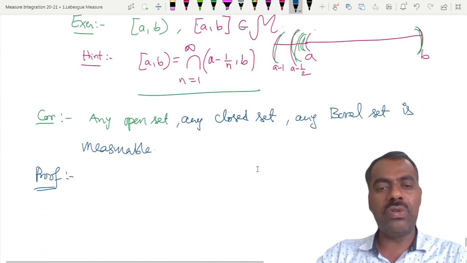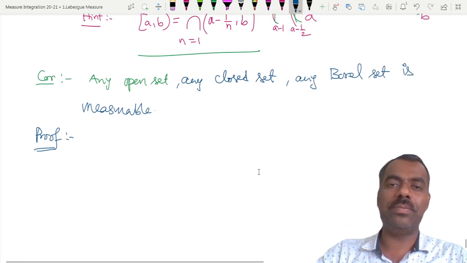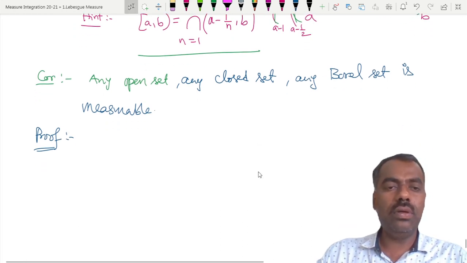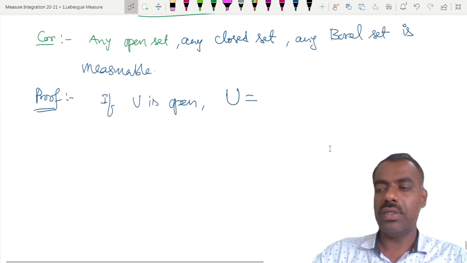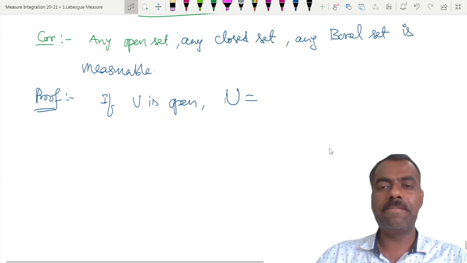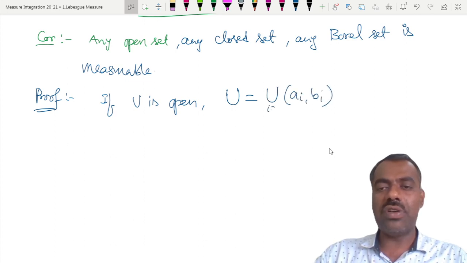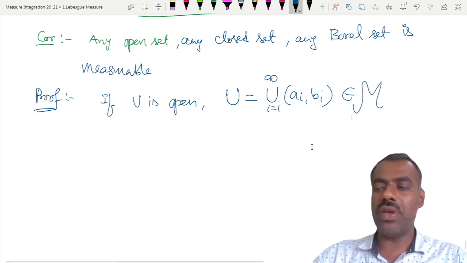Then how is any open set measurable? Because any open set U, if U is open, then how can we write U? As a disjoint countable union of open intervals. Is this clear? So therefore this also belongs to M.